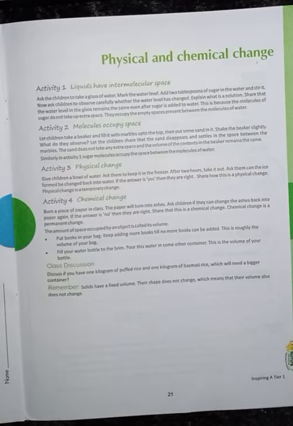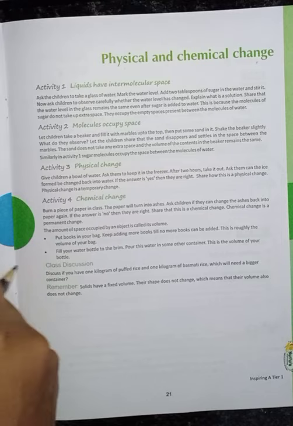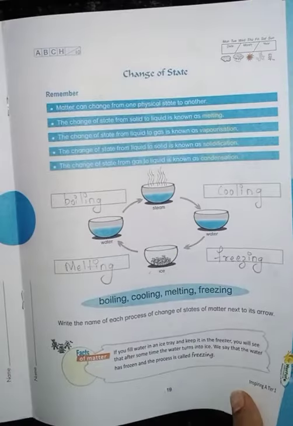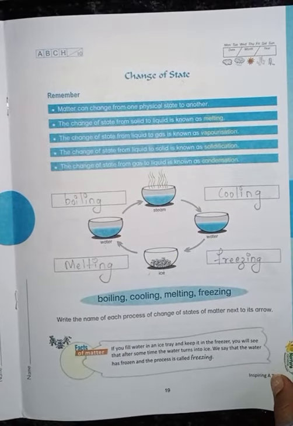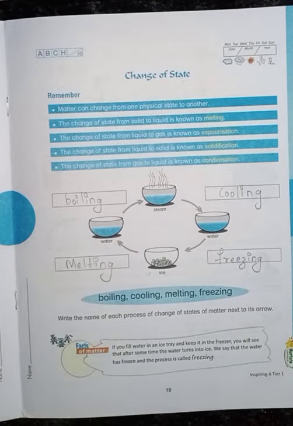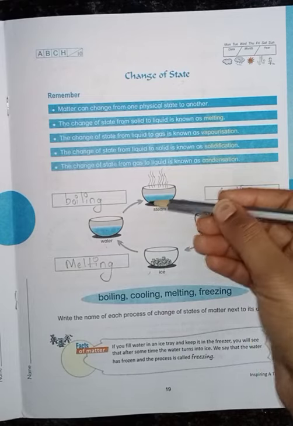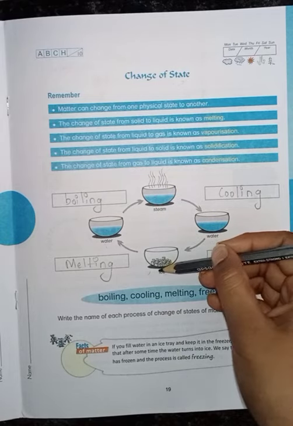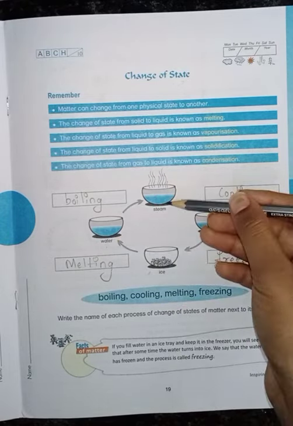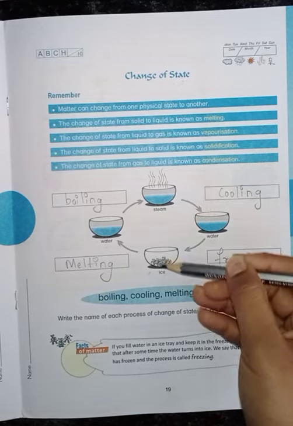What all did we study in the previous class? We studied about changes of state, right? What is that? From water to steam, steam to water, ice to water, water to steam, and water to ice.